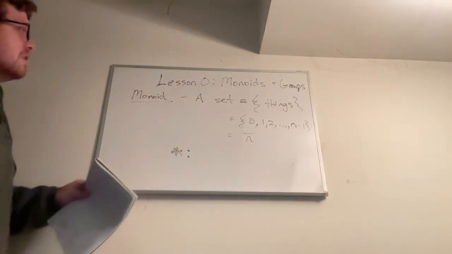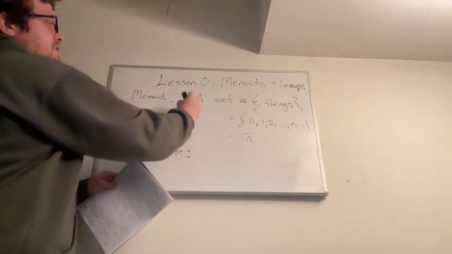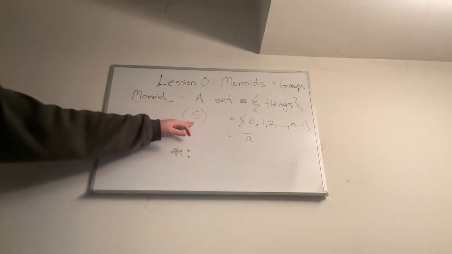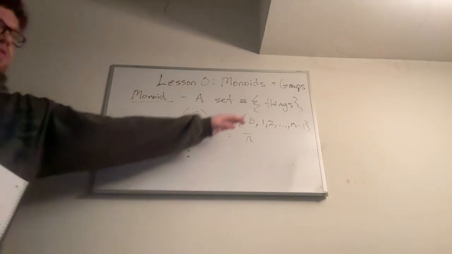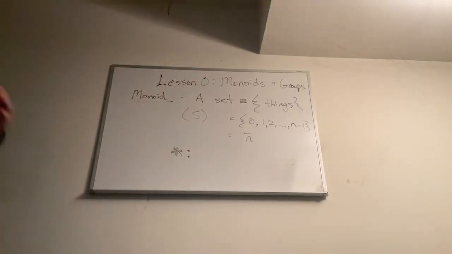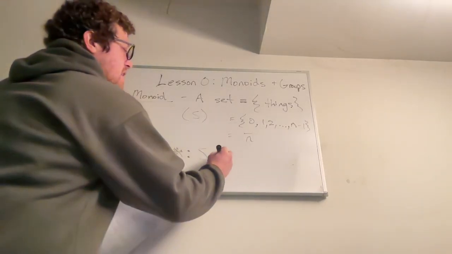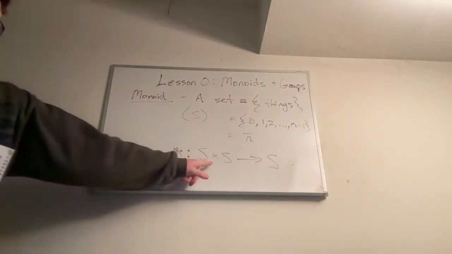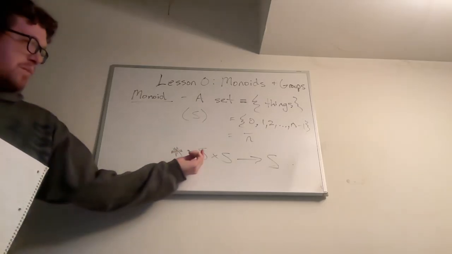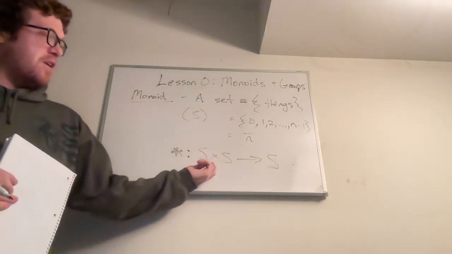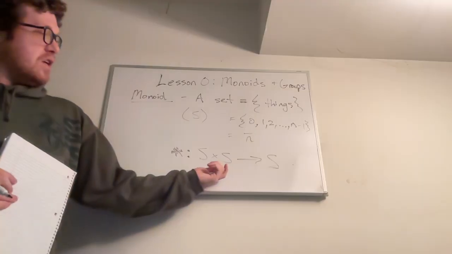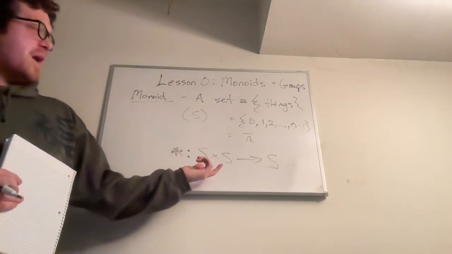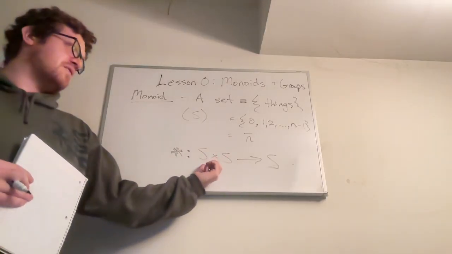It's a function, and let's call this set S. It doesn't have to be this particular set, but it could be any set S. This is just an example. In general, it could be just any things. And it's going to be a function from S cross S, or S direct product S, to S. And this is another set. So when you have a set S, you can form a Cartesian product, which is actually just pairs of elements from each set. So here when we say S times S, that just really means I have pairs of elements, one from S and then the other one also from S.